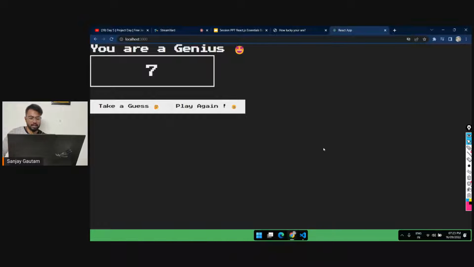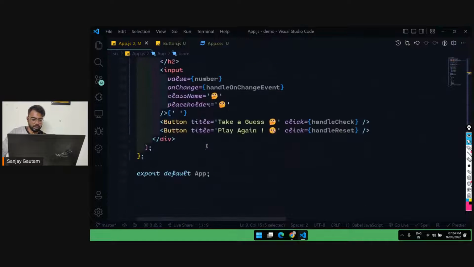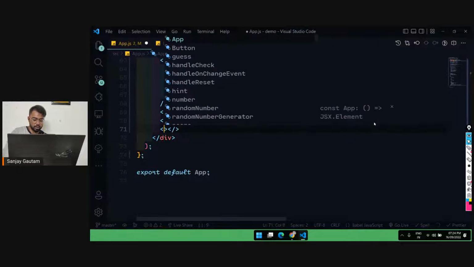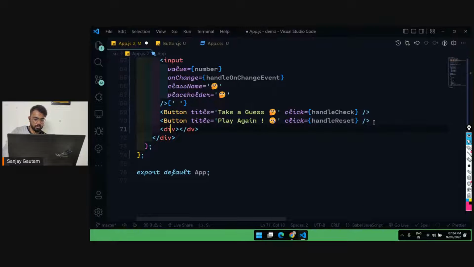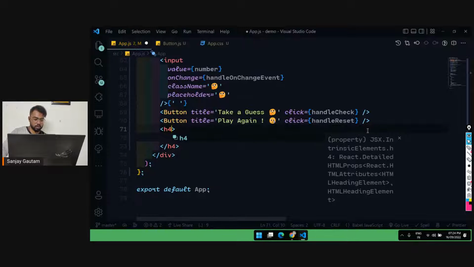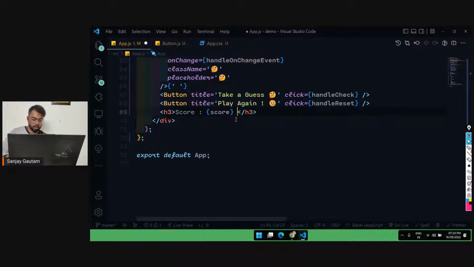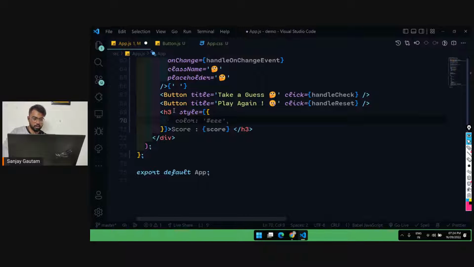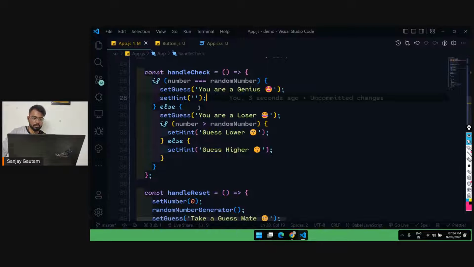So now we have applied this feature, and let me add the score one also. Let me add one more thing here, after the button. Let's go with a regular div here. Inside this div, I'm going to use an h3 directly, and type score, and after this the score value. Let me put the style to the color, and as soon as somebody guesses the wrong answer, I'm going to decrease the score.